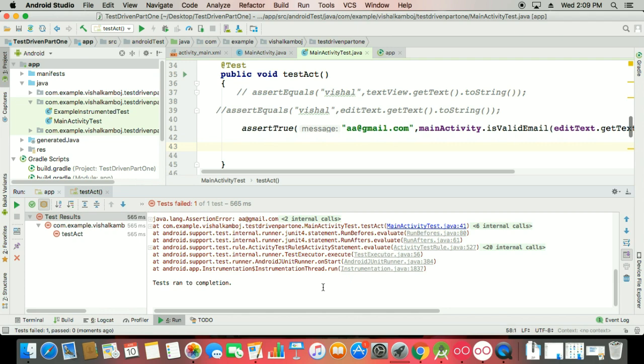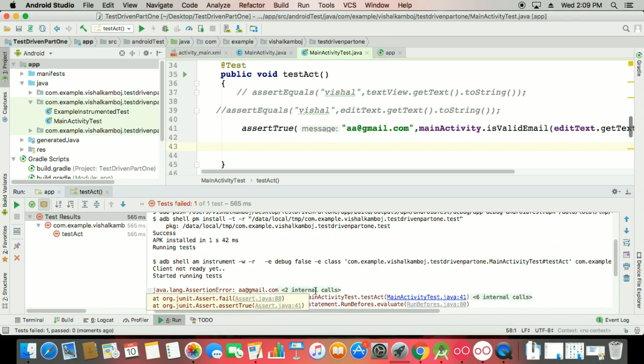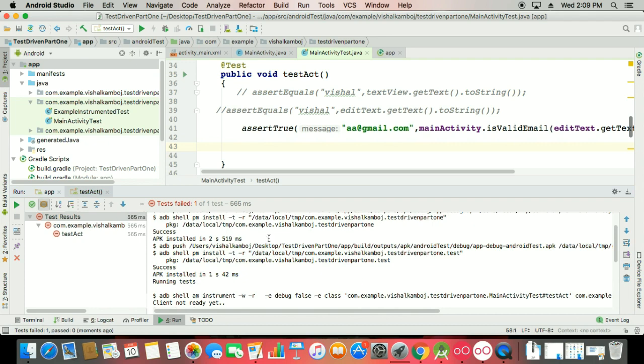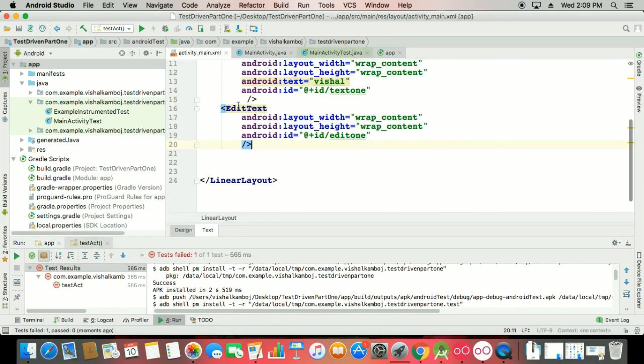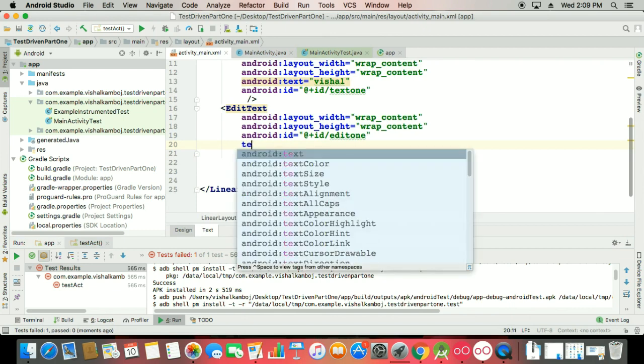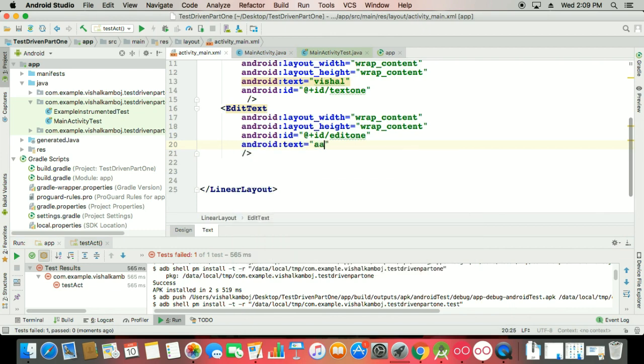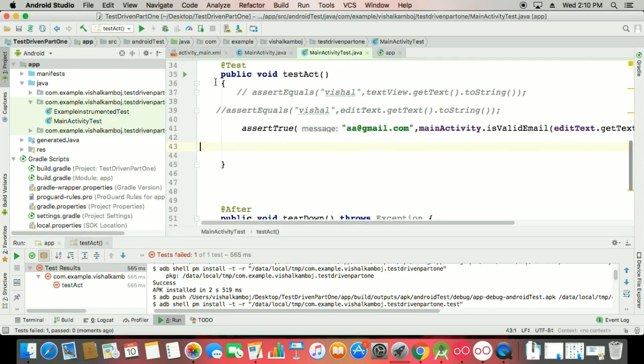So it shows me that yes, this is a fail because there are no values it can get from the text side. So here I am putting the text and I'm using the same aa@gmail.com. If you put this kind of text inside, you can use that statically and run that again, because in that case it gets empty. So it's a perfect testing.